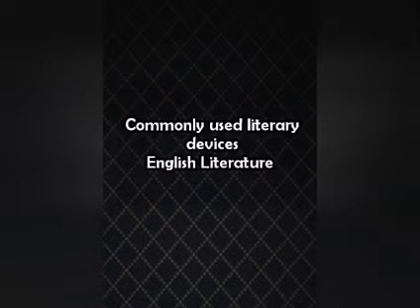If a word is used for its literal meaning, then we say that it's denotation. And if a word is not used for its literal meaning, but for another meaning which is implied or hidden, then we say that here is connotation, or the word has connotative meaning.